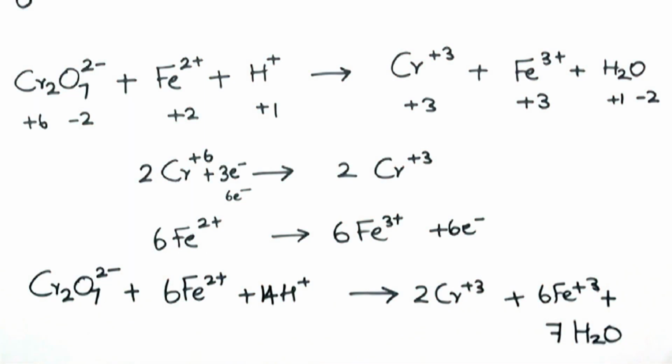Another application of redox concept is finding out which one can act as a better oxidizing agent and which one can act as a better reducing agent. From the equation which we have done so far, chromium is gaining electrons. So anything that gains electrons is said to be reduction, and anything that loses electrons is said to be oxidation. In case of a reducing agent and oxidizing agent, it goes with the opposite. If something is good at losing electrons, then it can act as a better reducing agent, and if something is good at gaining electrons, then it is said to be a better oxidizing agent.